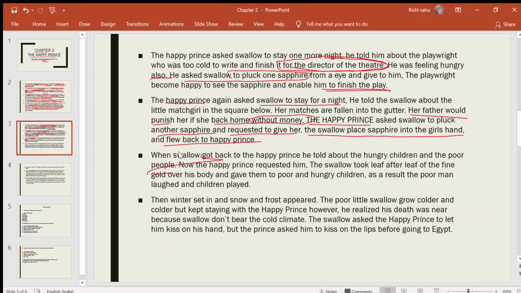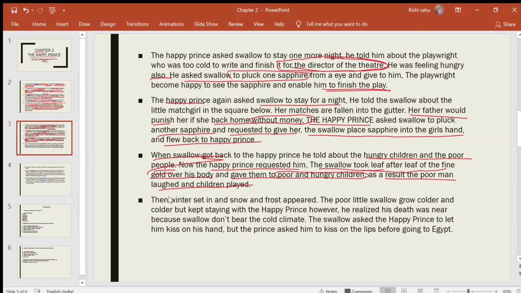When the swallow got back to the Happy Prince, the swallow told him about the hungry children and the poor people in the city. Now the Happy Prince requested him to take every golden leaf of the fine gold over his body and give them to the poor and hungry children. As a result, the poor men laughed and children played.